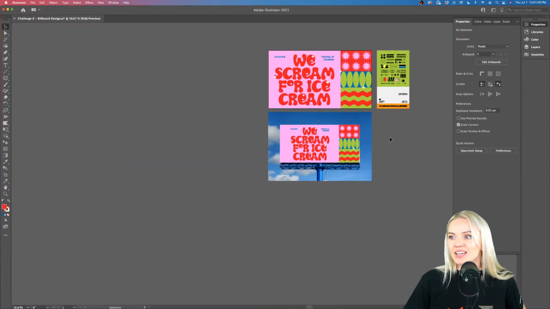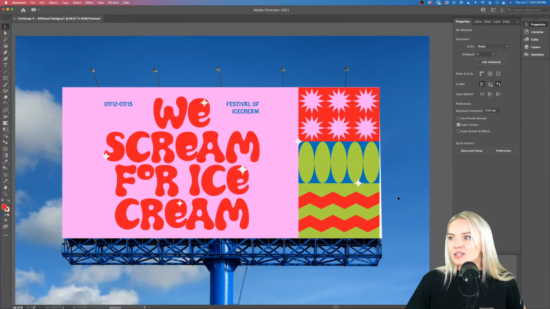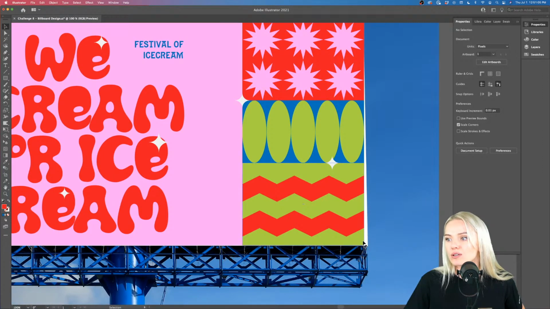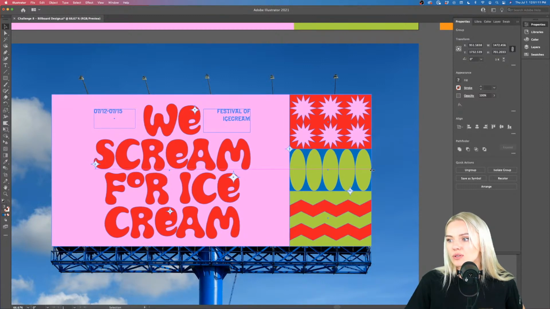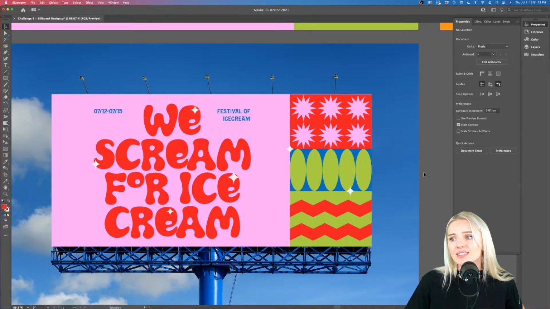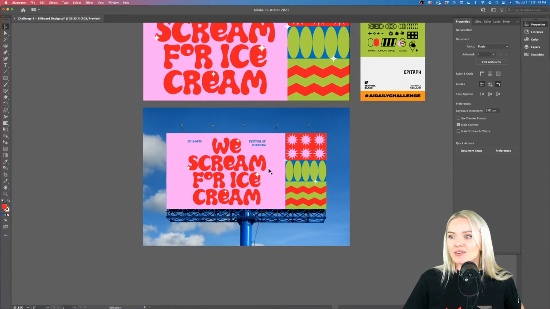Okay, cool. And we have some little imperfections that we can definitely work on. So we can take the little shapes and adjust them if we want. I'm just going to do it very unprecisely, to be honest. So now we have quite a nice preview of our billboard.